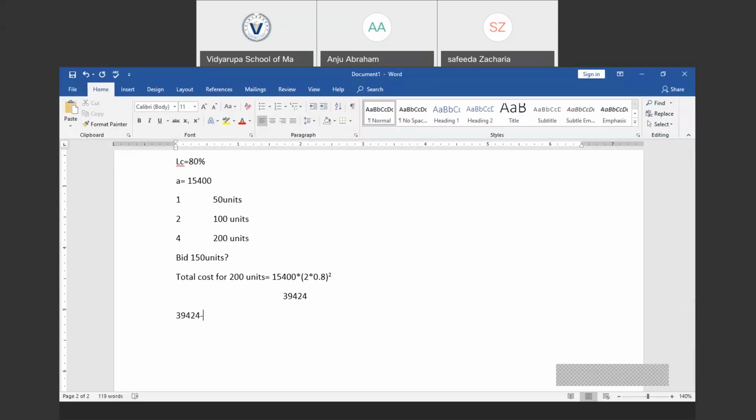The cost required to produce the first 50 units is 15,400. From this, we need to subtract 15,400. We get 240.24 as the time required to produce what? 150 units. It's the time, so the time, not cost, to produce 150 units.